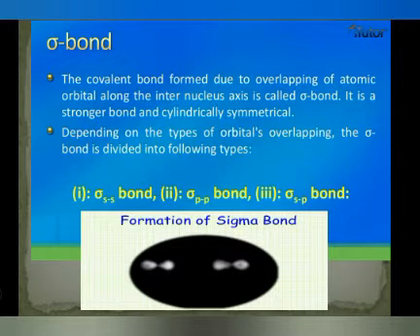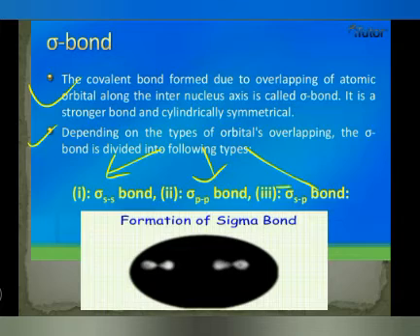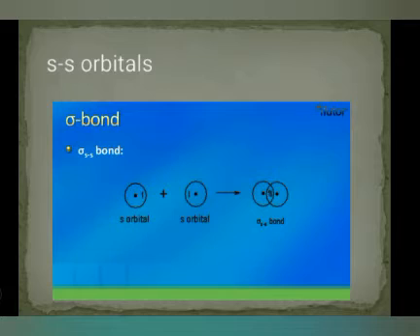So what is a sigma bond in detail? The covalent bond formed due to overlapping of atomic orbitals along the internuclear axis is called a sigma bond. It is a stronger bond and cylindrically symmetrical. It depends upon the type of orbital overlapping. Sigma has 3 types: number 1, sigma SS bond; number 2, sigma SP bond; and number 3, sigma PP bond. One by one we will understand.